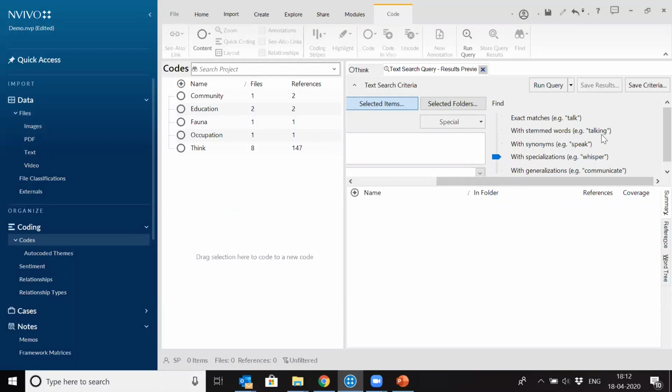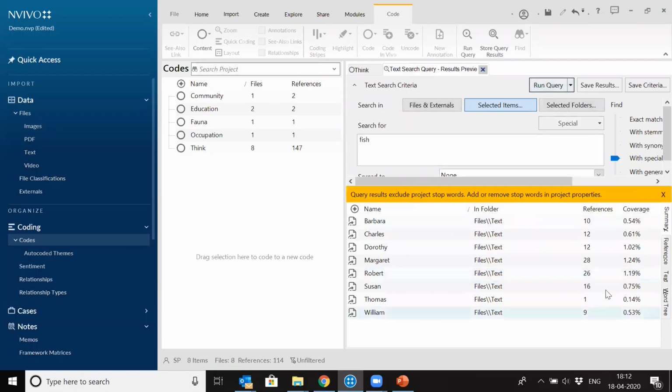It will look for those words. For synonyms, it will look for same meaning words. For specializations, it's a little more broader than same meaning words, and generalizations is more broader. So you can increase the scope of your search. So we are actually broadening our search here. So we are keeping it as specializations, and I run this query.